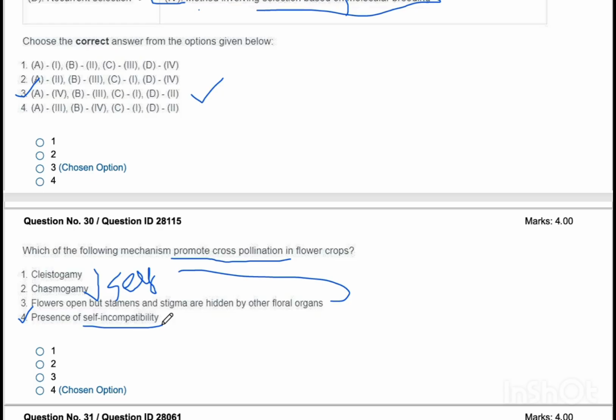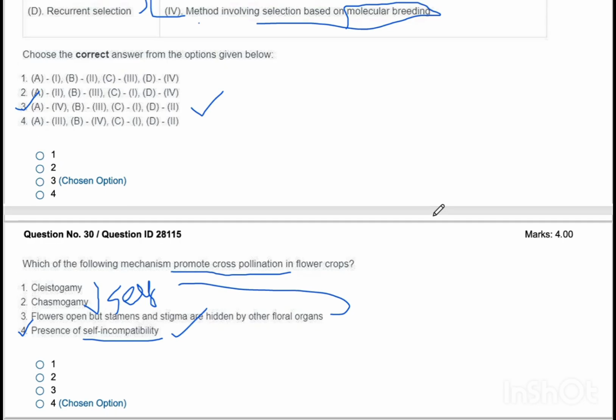Only the fourth option, that is the presence of self-incompatibility. If self-incompatibility is present, the pollen cannot be received, or the stigma is not compatible with the pollen of that particular crop or flower, and hence it promotes only cross pollination and it cannot promote self pollination. Hence the fourth option is the right one.